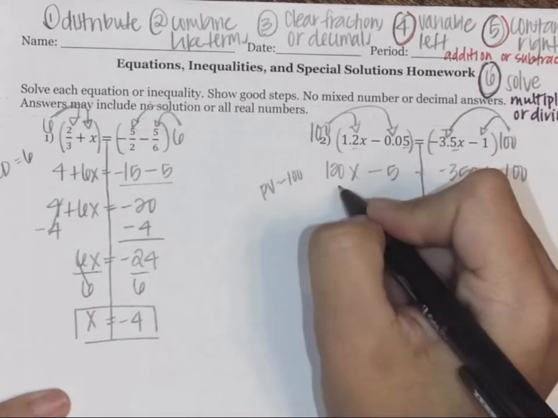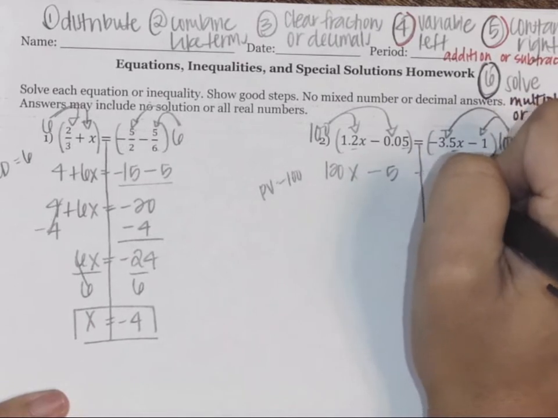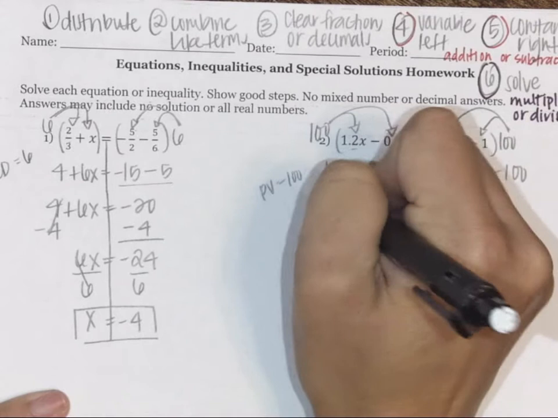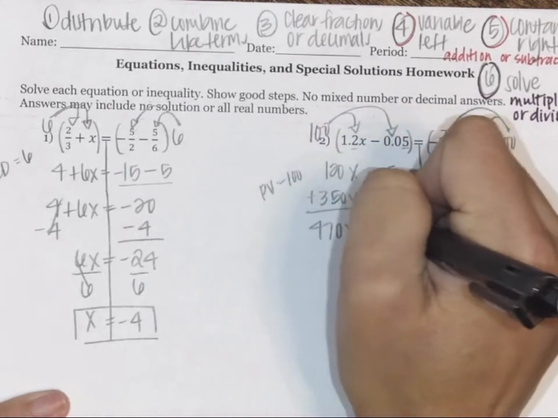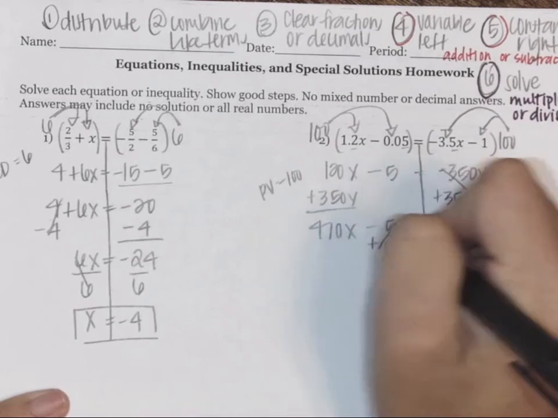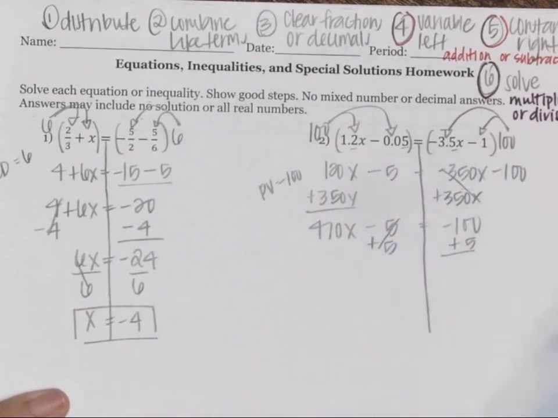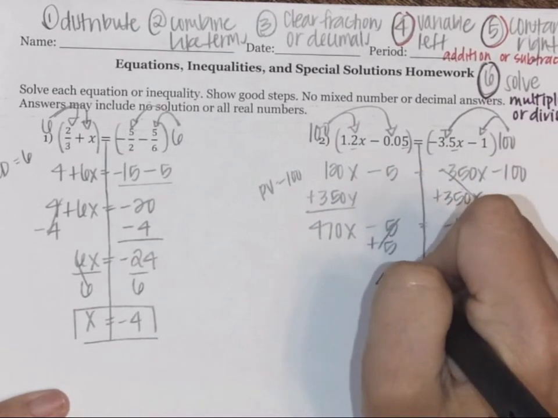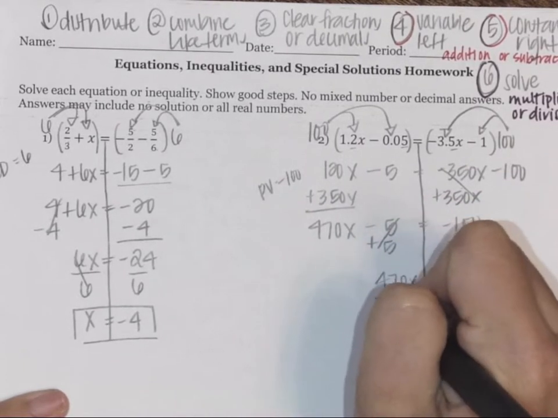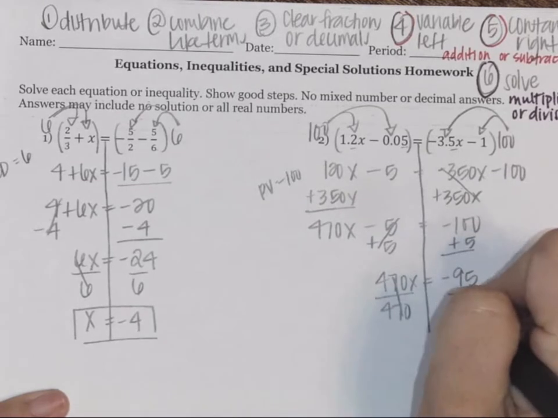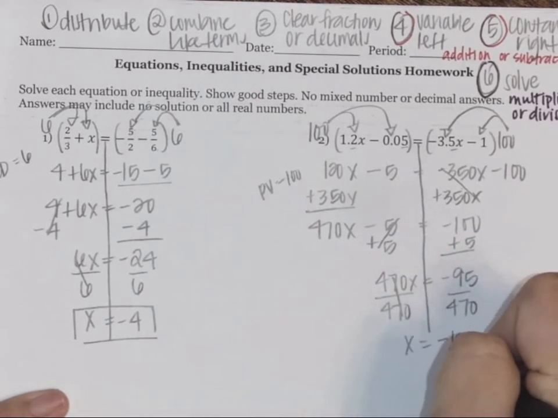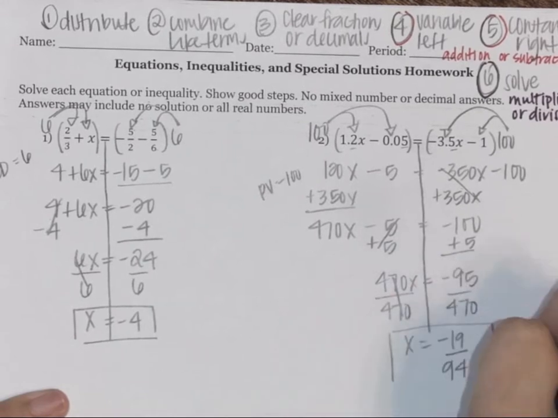We want to get our variable on the left, so we're going to add 350x. And we get 470x minus 5 is equal to a negative 100. We want our constants on the right, so we're going to add 5 to both sides. And we get 470x is equal to a negative 95. And then to solve for x, we're going to divide both sides by 470. And you plug that in your calculator and get that it simplifies to negative 19 over 94.